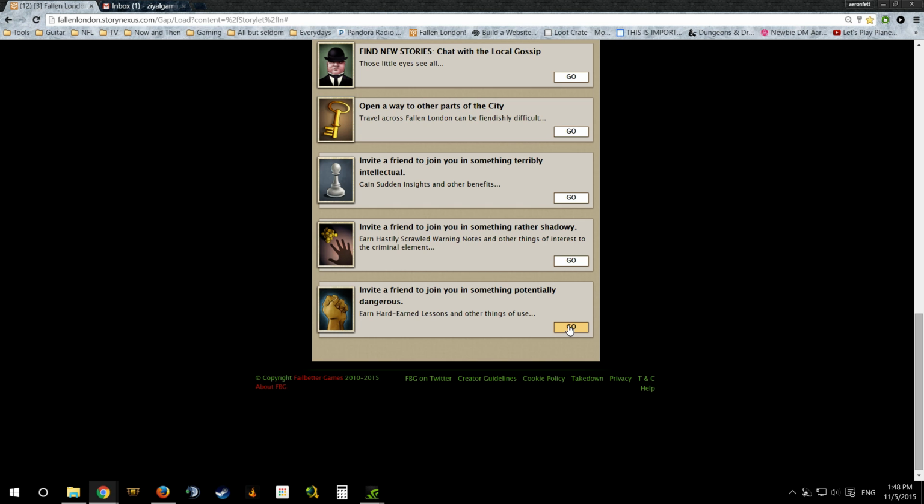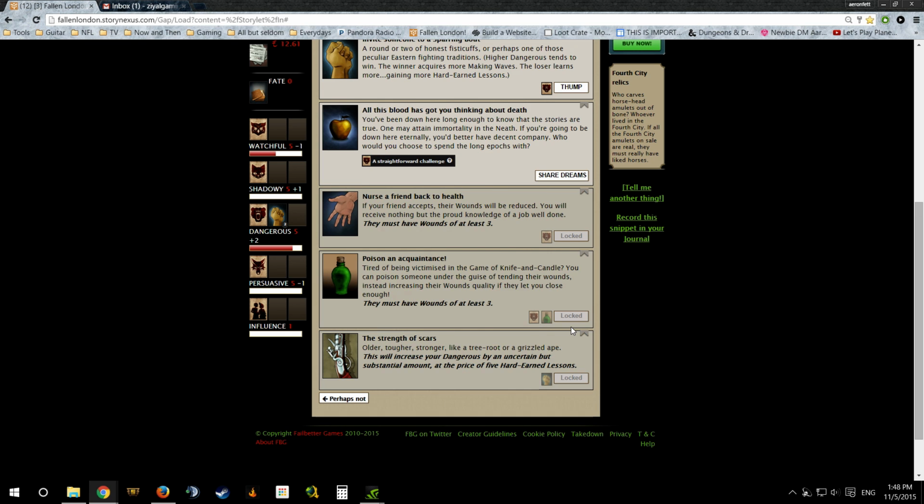And when you go back to your lodgings and go back to invite someone to do something dangerous, you'll see towards the bottom right here, if you gather up 5 of these between you and a friend, or just between your two different characters like I just did, this is a way of power leveling if you want your character up some more points in Dangerous. This will increase your Dangerous, Shadowy, and Watchful. It increases 3 stats, but mainly Dangerous. What else do these advantage cards earn?